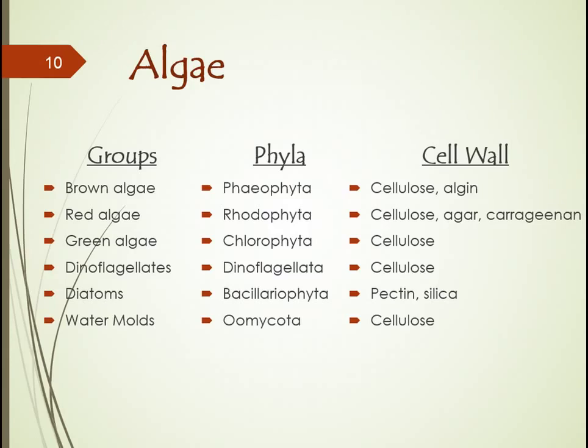I'll go into more details of these components when I talk about each individual group in my other lectures. So for this video, it's important to know that algae have a cell wall, and these cell walls are made out of various carbohydrates. And this is what differs them from the protozoa, the other protista, which do not have a cell wall.